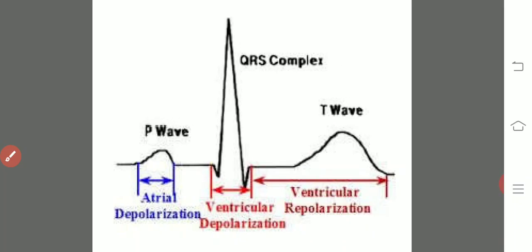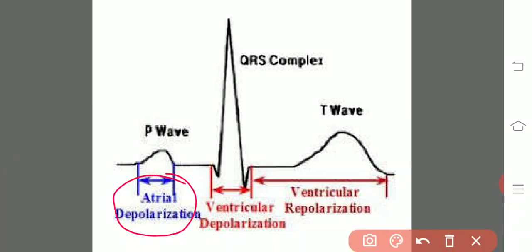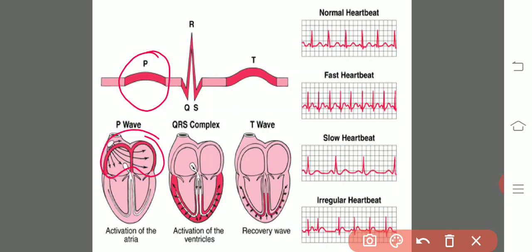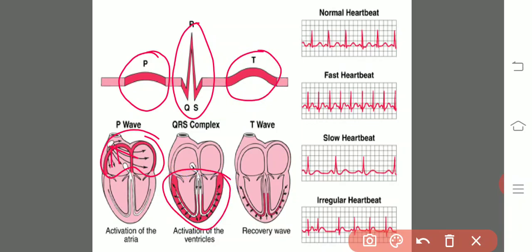And usually here we see atrial depolarization means contraction of the auricles, ventricular depolarization means ventricular systole, ventricular contraction, and ventricular repolarization means diastole of the ventricles. Here it is shown clearly: the P wave is restricted to the sino-auricular node, the emergence, initiation and transportation of the signal. The QRS deals with the contraction of the ventricles. And the T wave is the relaxation of the ventricles and the heart.